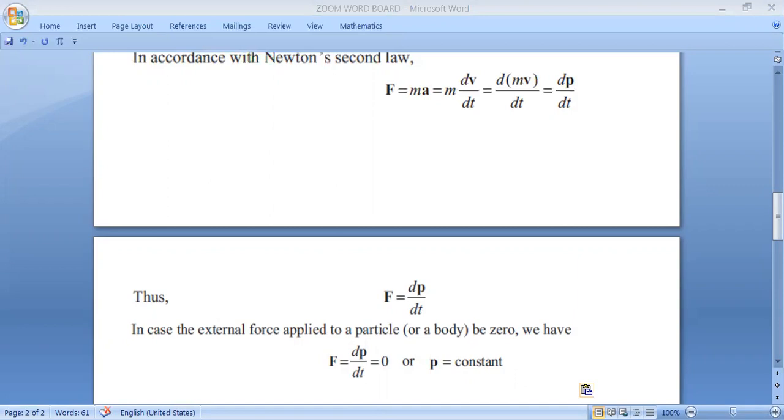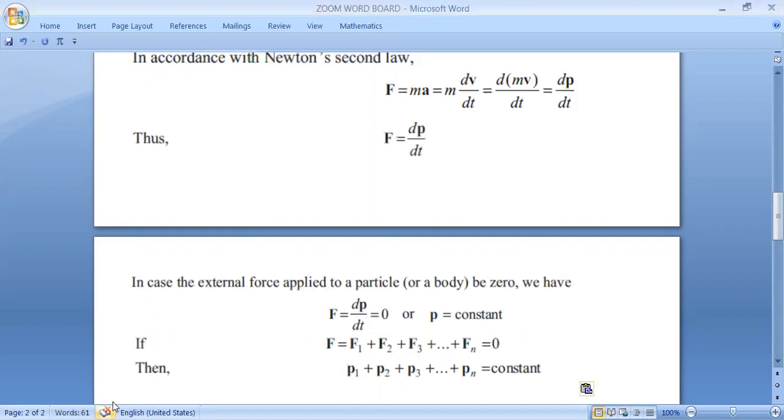So very good. This is the main expression I have got: if the sum of all external forces is 0, then say a lot of forces are acting on the particle. There may be a lot of forces, F1, F2, F3, Fn, like that.